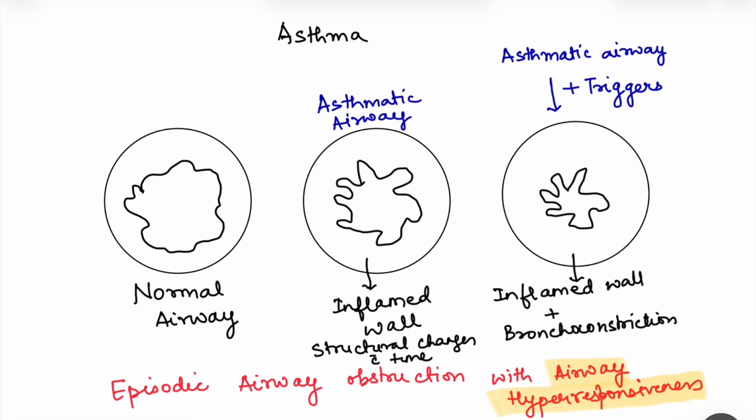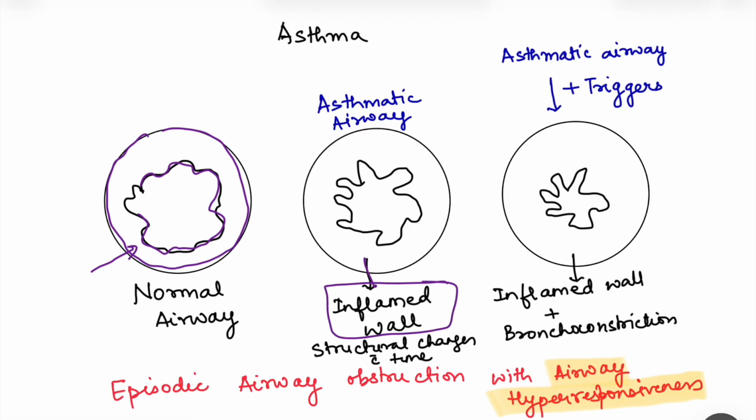Asthma is a disease in which there is chronic airway inflammation with airway hyperresponsiveness to some triggering stimulus which causes episodic airway obstruction. So what we are saying is, say this is the normal airway and this is the wall of the airway and this is the lumen. Now in asthma, there is chronic inflammation of the airway wall.